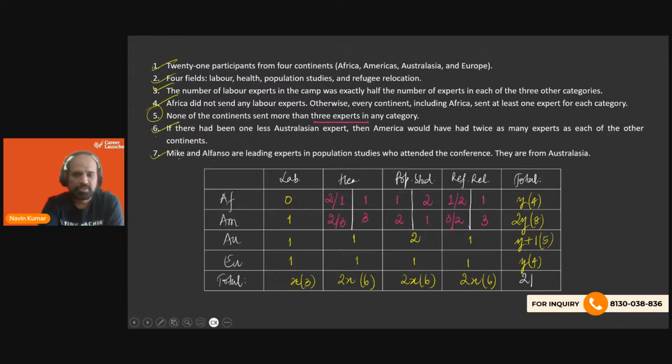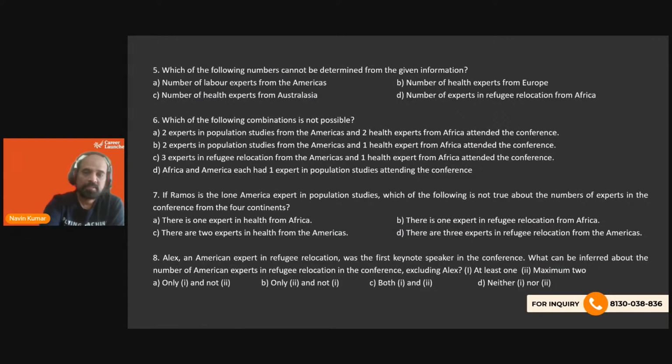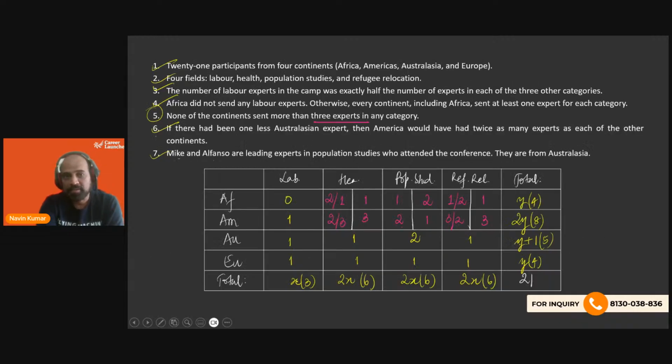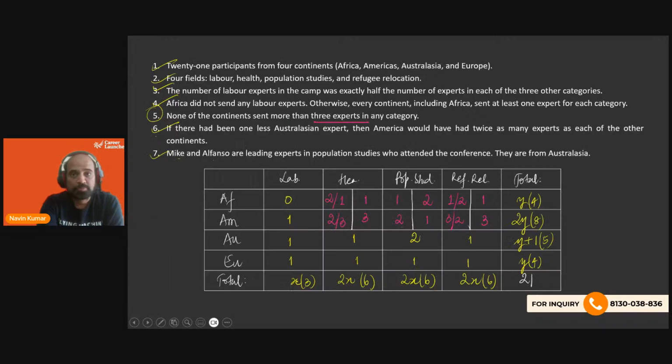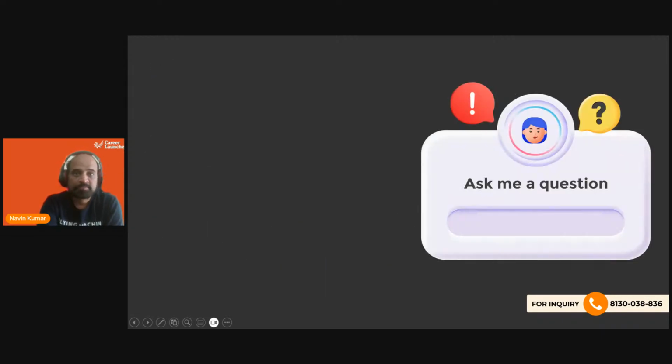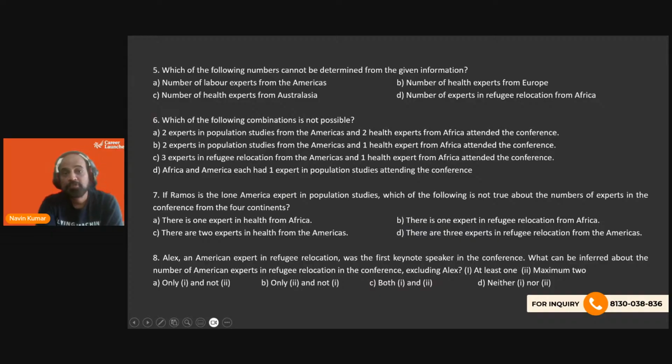Let's look at the questions now. Which of the following numbers cannot be determined from the given information? Labor from Americas. Oh, we can determine it just fine. Health experts from Europe, we can determine it. It's 1. Health experts from AU.